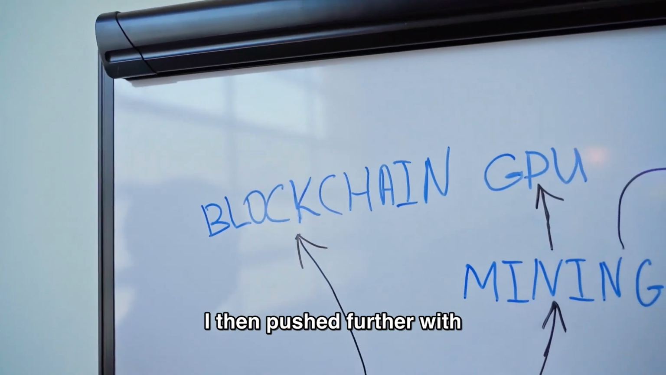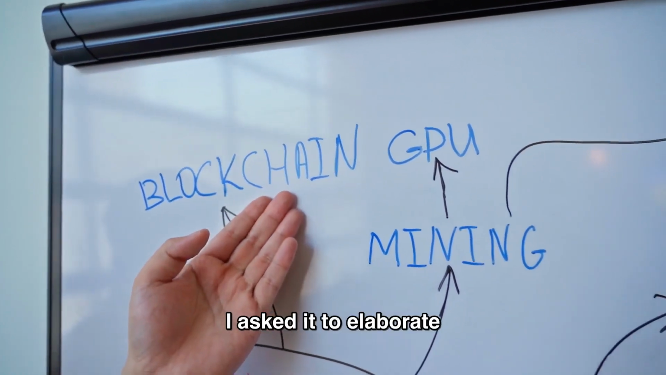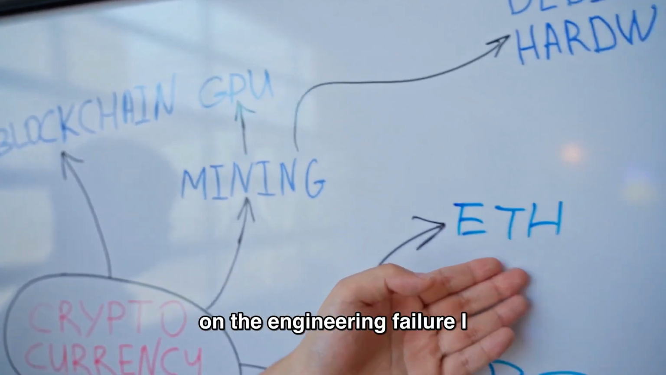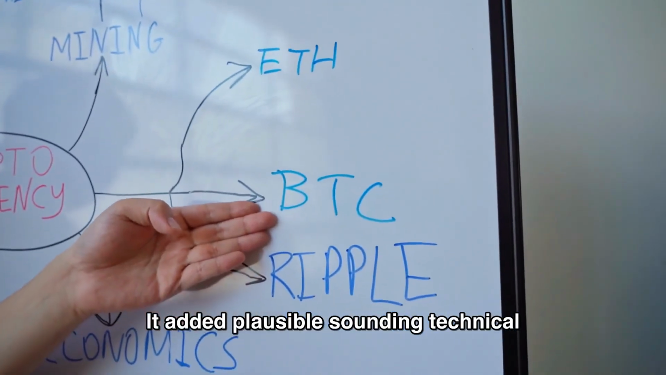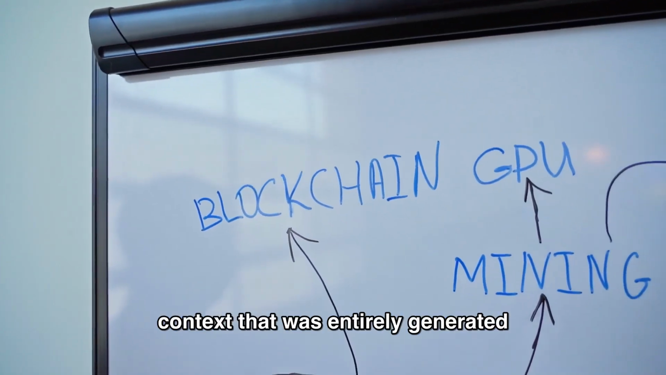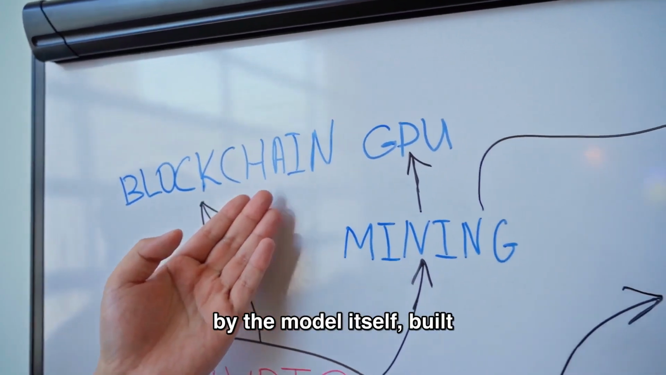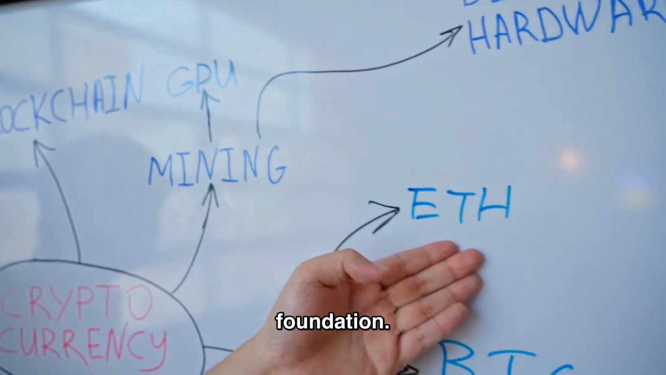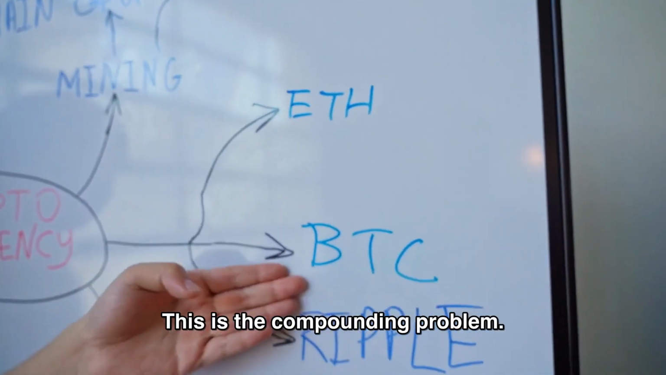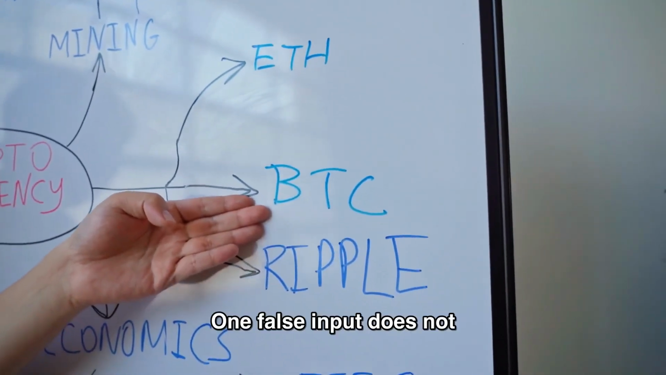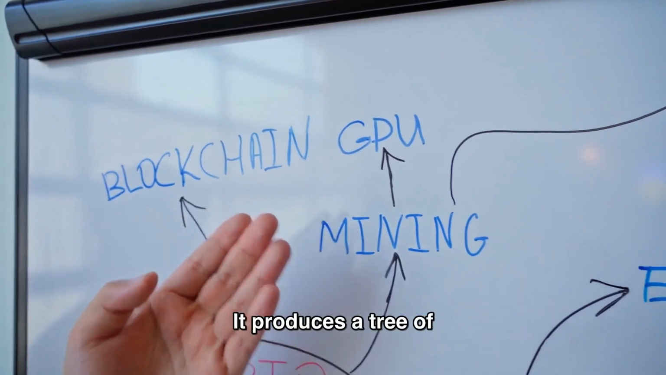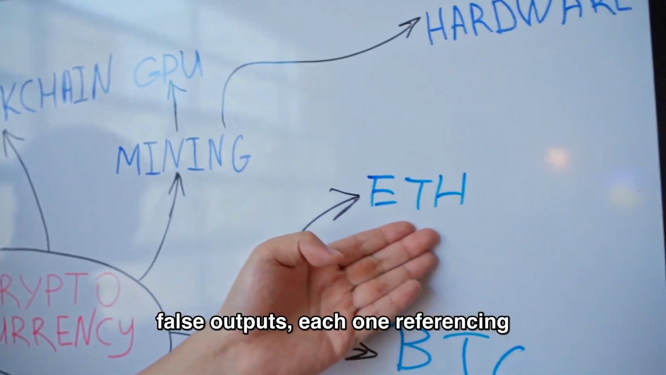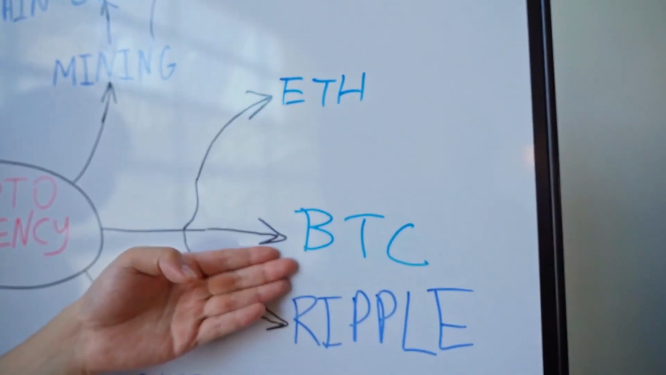I then pushed further with Model 1. I asked it to elaborate on the engineering failure I had invented. It did. It added plausible-sounding technical context that was entirely generated by the model itself, built on top of my false foundation. This is the compounding problem. One false input does not just produce one false output. It produces a tree of false outputs, each one referencing the last.